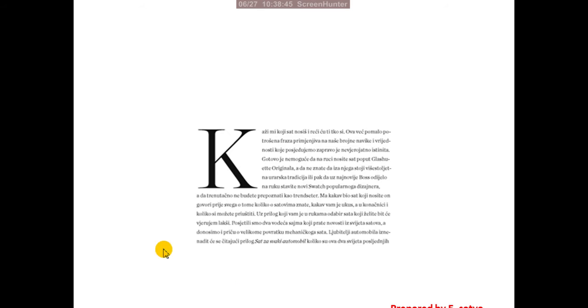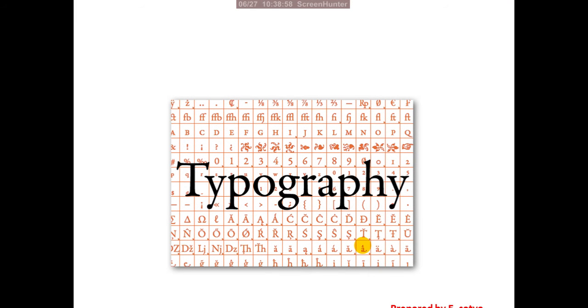Yeah, this is the drop cap. The first letter, K, here is a drop cap. The remaining text is very normal in size. And these are the glyphs. Glyphs look like symbols. Glyphs are nothing but symbols.